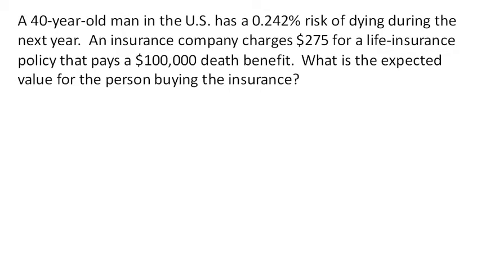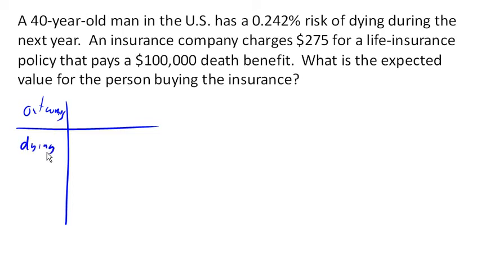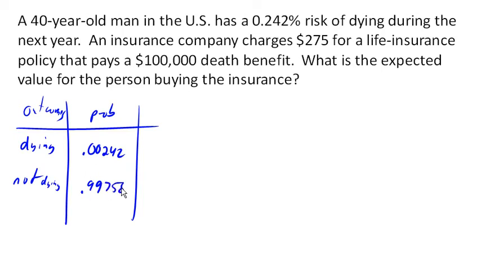So what is the expected value for the person who's buying the insurance? So there's two possible outcomes here. Outcome number one, of course, is dying, and outcome number two is not dying. And each of those has an associated probability. The probability of dying, presumably, is 0.00242, and the probability of not dying then is the complement of that, which is 0.99758, right? 1 minus the probability of dying.